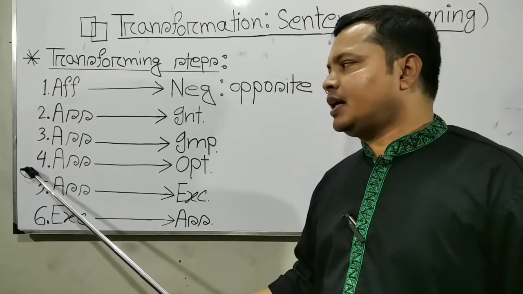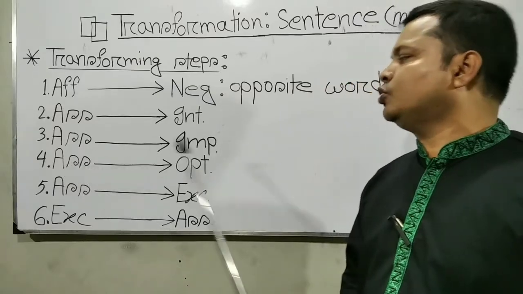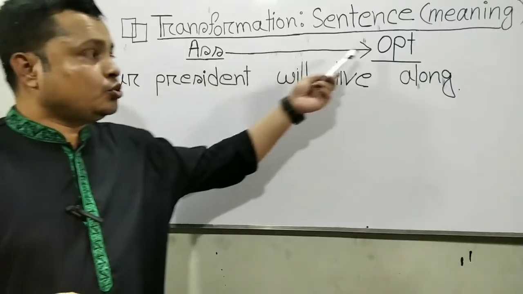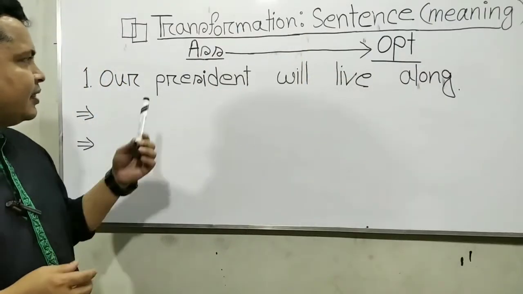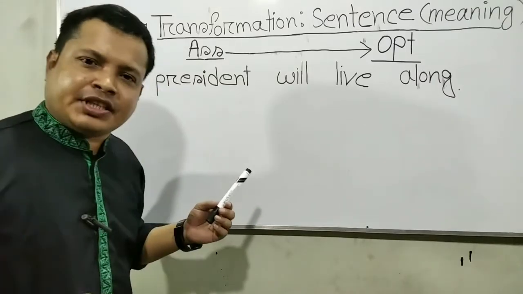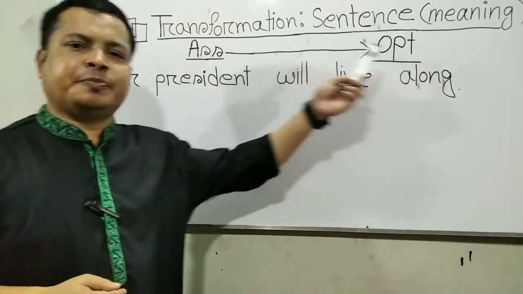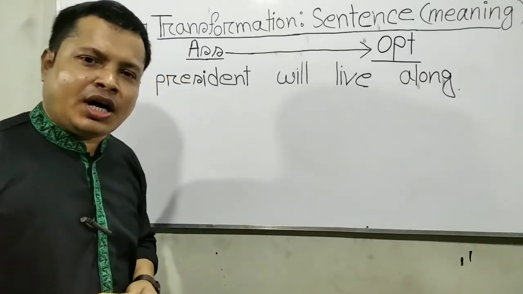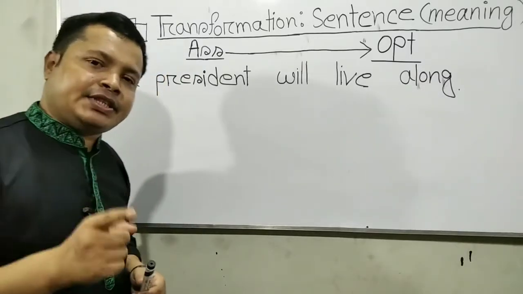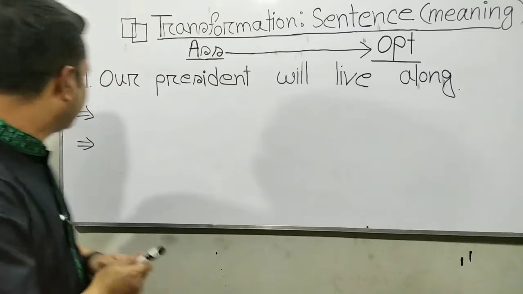Now let's see the example of assertive to optative sentence. There are two options in assertive to optative sentence. Option number 1: may subject V1 extension.